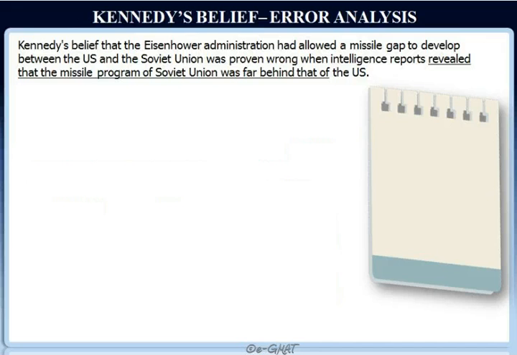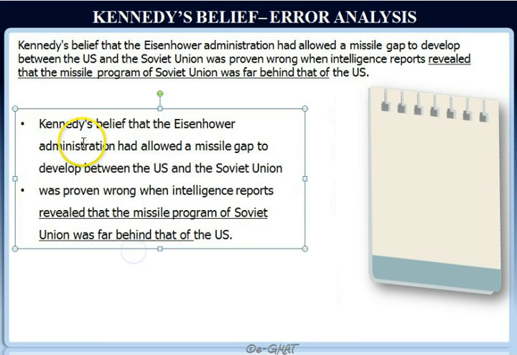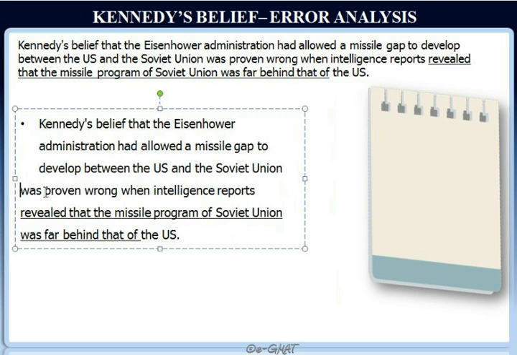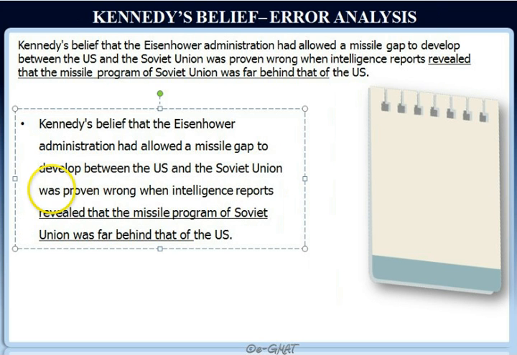So before we begin our error analysis, we should split our sentence into its individual clauses, and how we do that is we read the sentence and we find the clause markers, and then we split our sentence there.